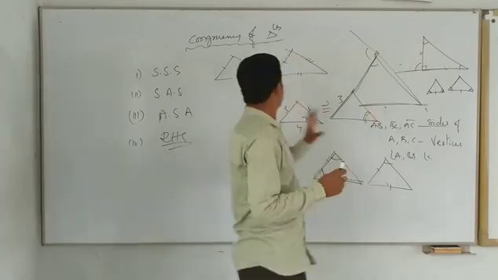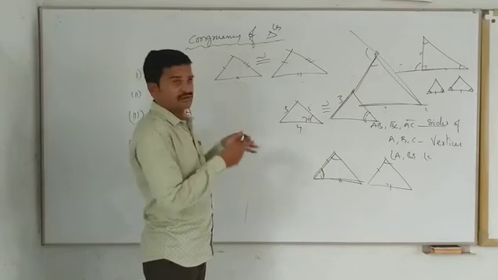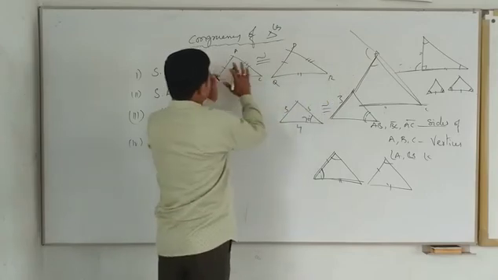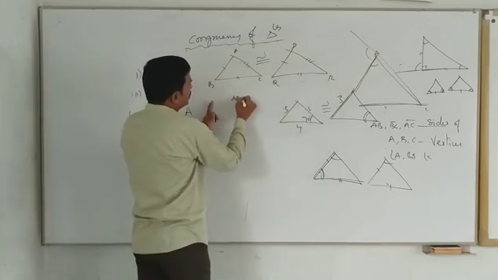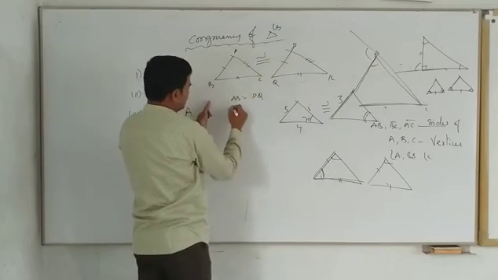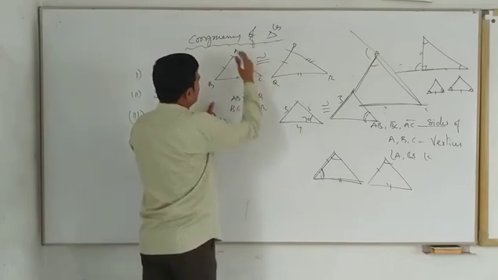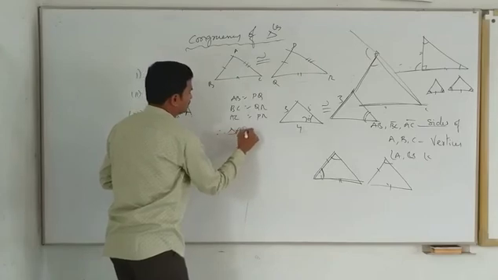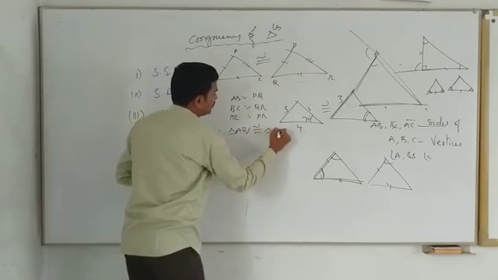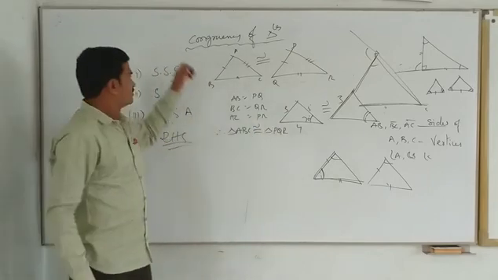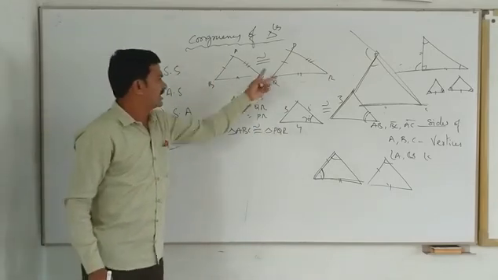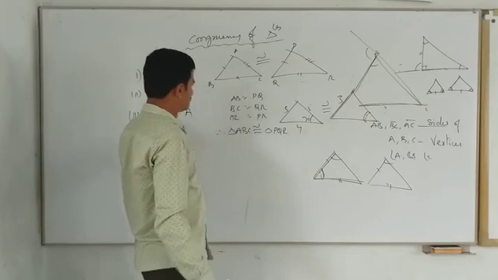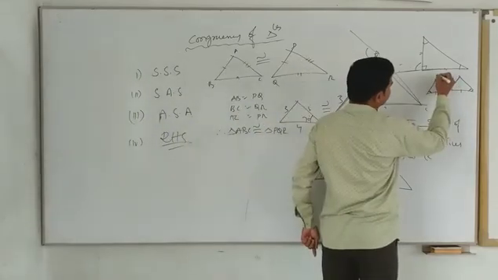But whenever you are writing, you have to draw the diagram. For suppose A, B, C and P, Q, R, mention it so that down here you can write AB equals PQ, BC equals QR, AC equals PR. Therefore, triangle ABC is congruent to triangle PQR. Like this you can write it. First heading, definition, these two diagrams, and write. Are you clear?